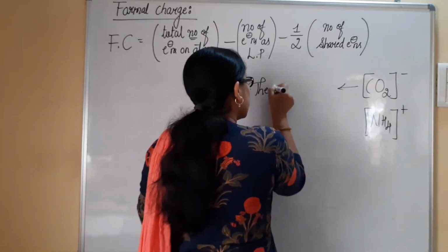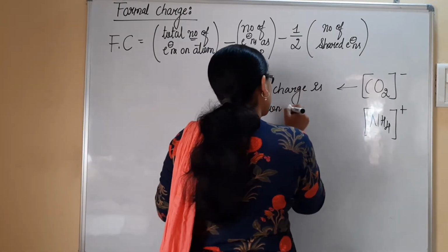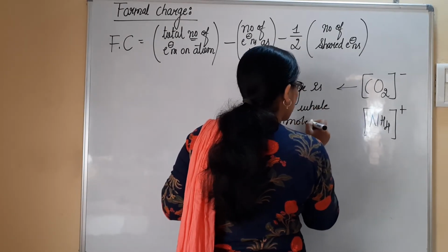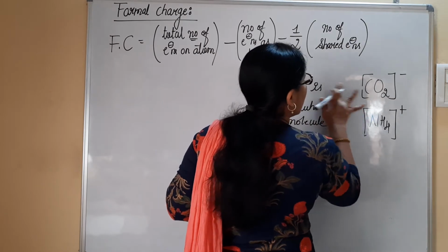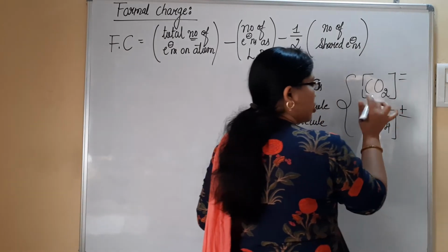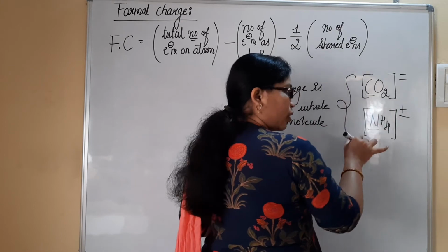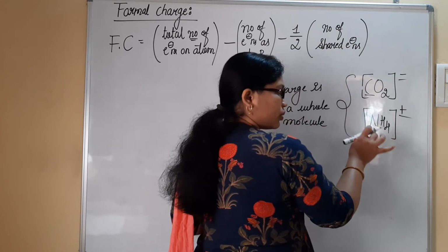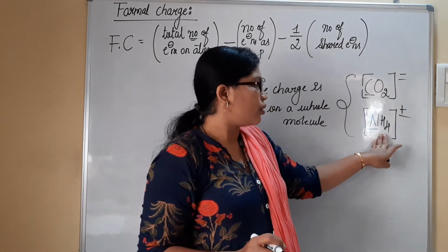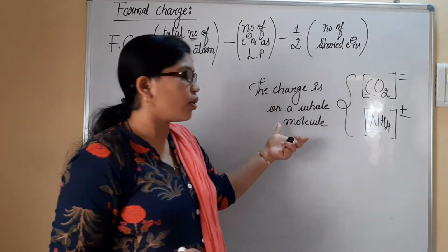Charge is on a whole molecule. We can't say that this negative charge belongs to carbon, or that this positive charge belongs to nitrogen, or that this positive charge belongs to hydrogen or nitrogen. We can't say because it is given in total. It's given on a molecule.